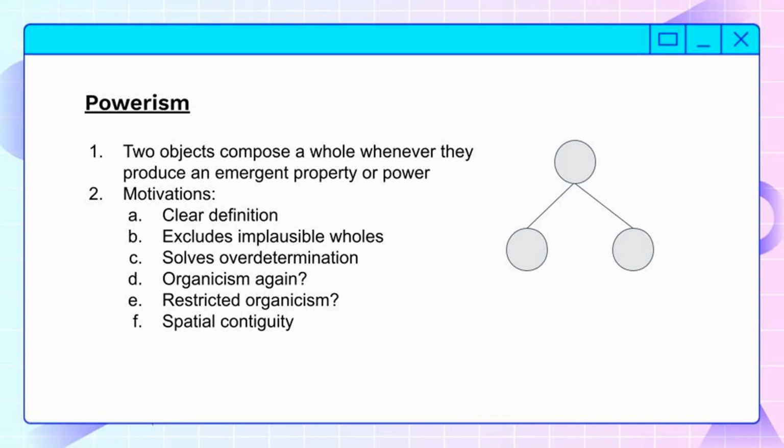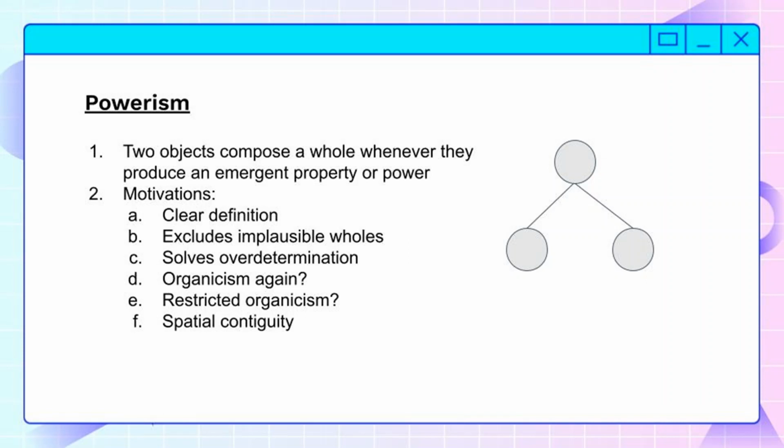Next, we have this excluding implausible wholes. Universalists are going to be committed to the idea that your left leg and the moon compose a whole. They're going to be committed to a bunch of very strange objects if they believe that two objects always compose a third object.